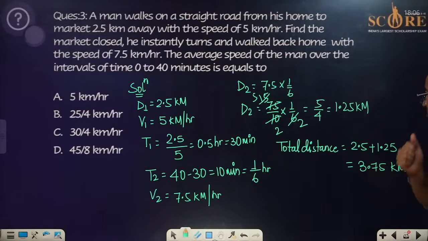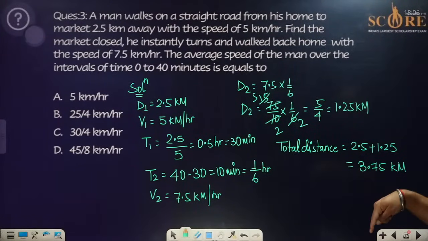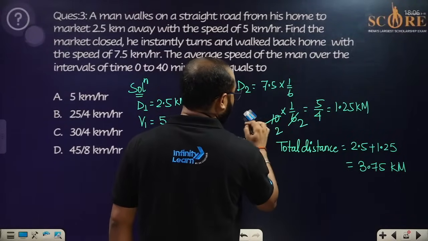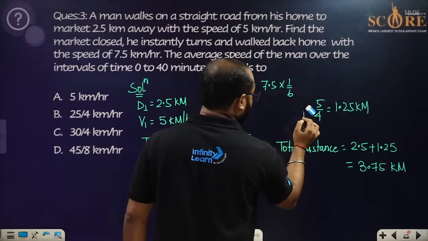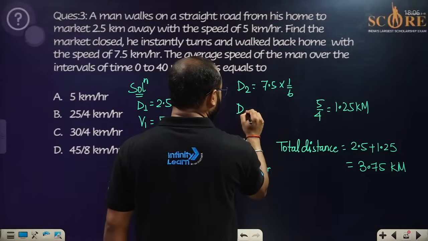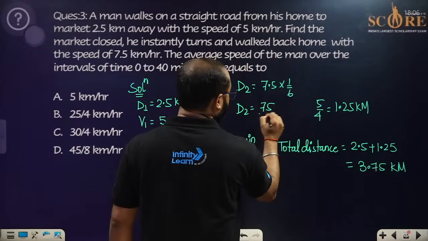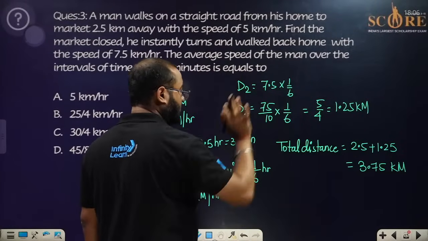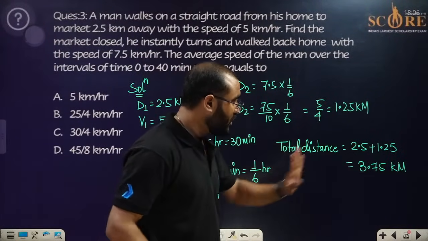Okay, now according to this 3.75 kilometers, we have to take care of the average speed. What will be the average speed, everyone? If we are going to take care of the average speed, the total distance is this. It is a little bit rough. Okay, let me cancel it, everyone. Sorry. So D2 will be equal to 75 divided by 10 multiplied by 1 by 6. If you solve this, you will get this. Okay, the total distance we have found out is 3.75 kilometer.